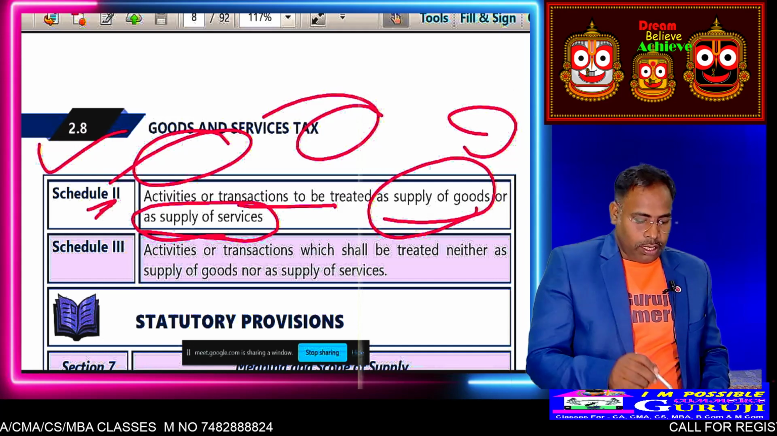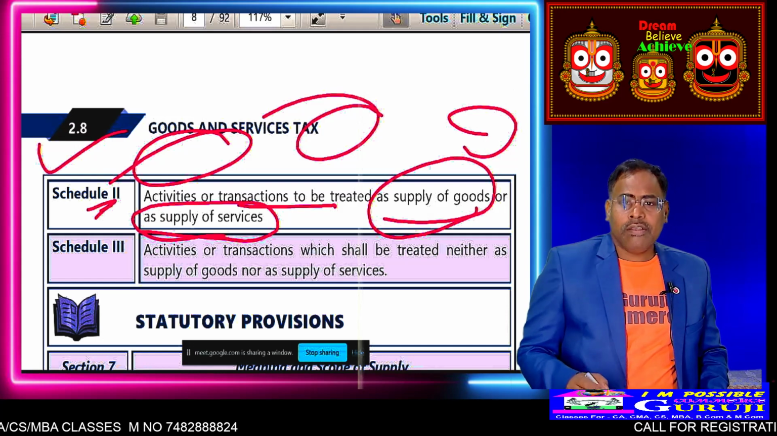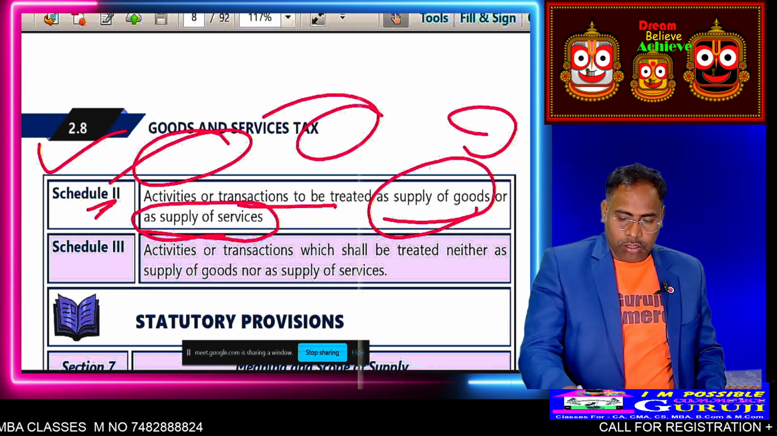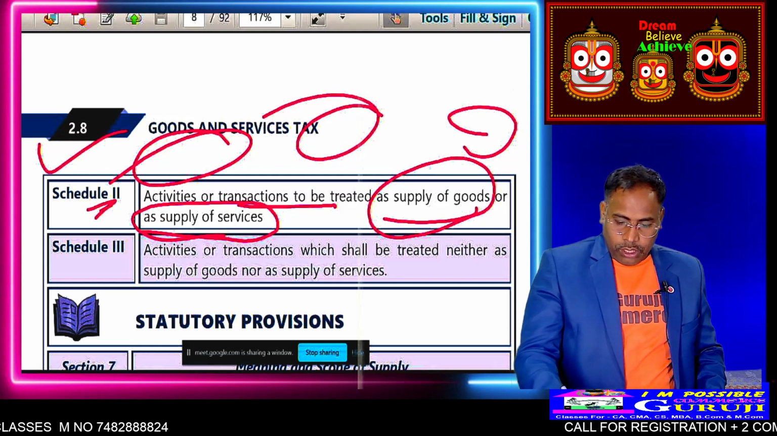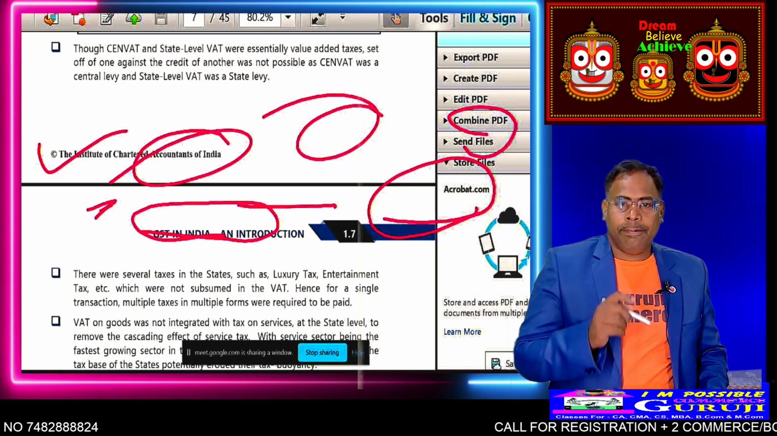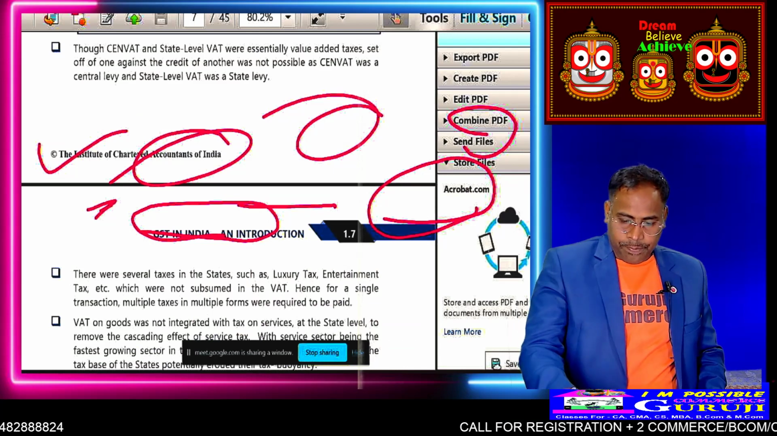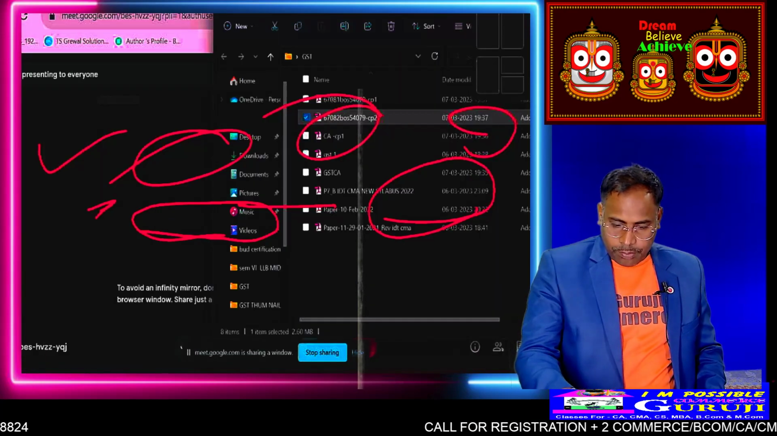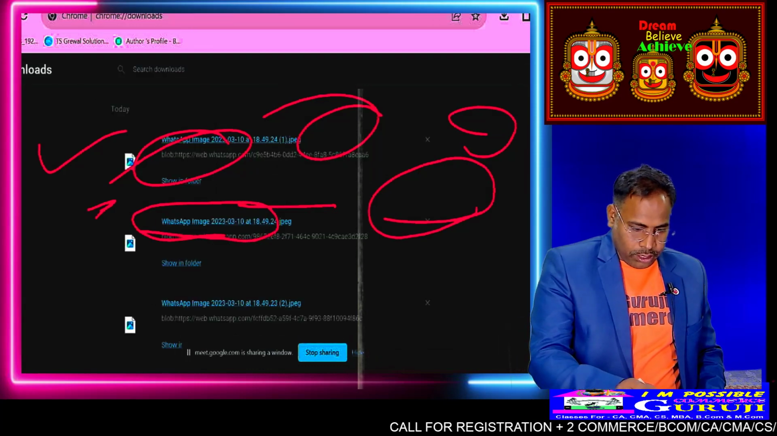We will cover that. Screen is not sharing. Yes? Screen is not sharing. You are not able to see? Yes, sir. Now it is able to see? No, sir, screen is not visible. Just a minute. Wait.